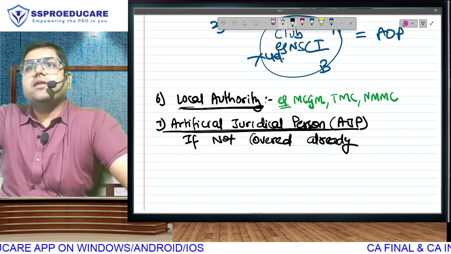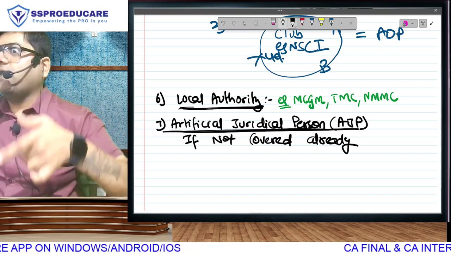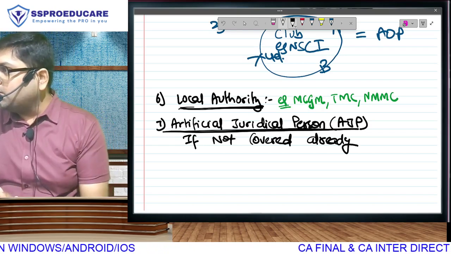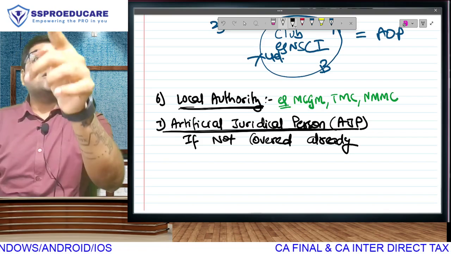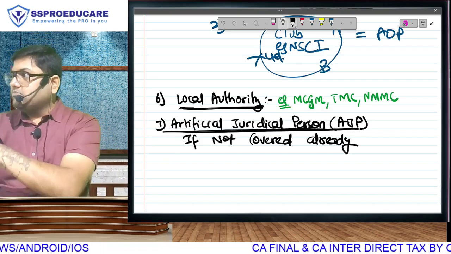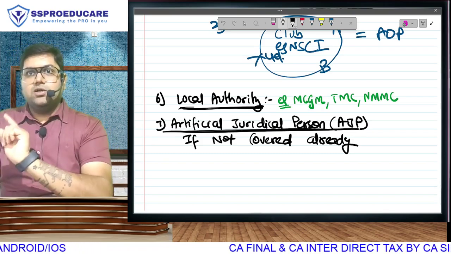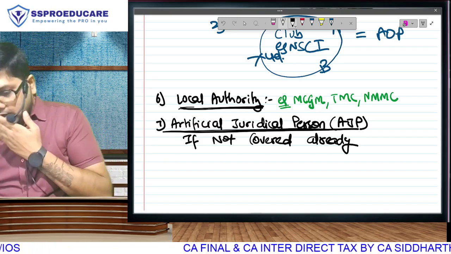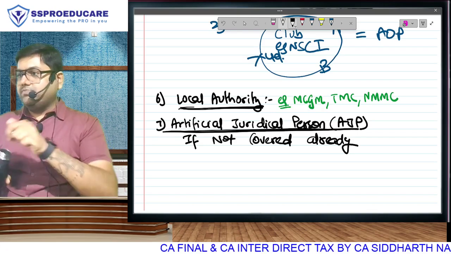Anyone who is not covered in any of the above categories, but you have income. Having income was an assumption. Without income, there's no question of income tax. So, do you have income? Yes, yes, yes. But you're not covered in individual. Meaning you have income, but you are not individual, HUF, company, firm, AOP, local authority. So, you will come where? Artificial juridical person.